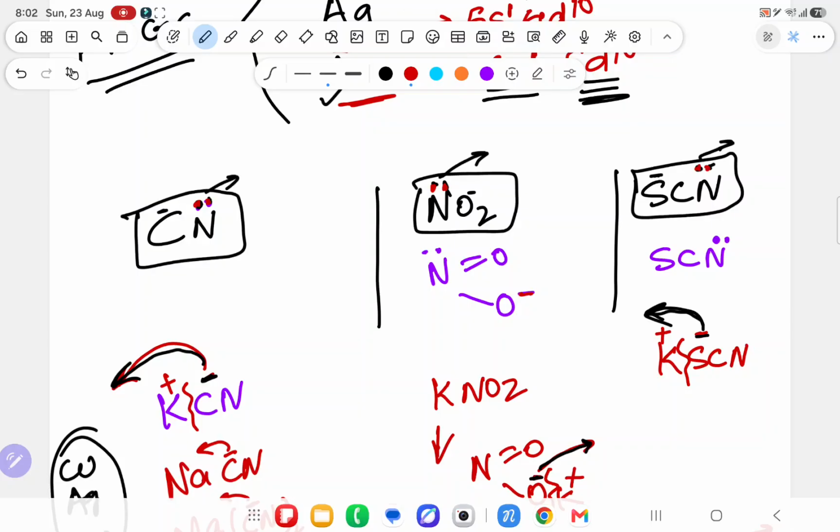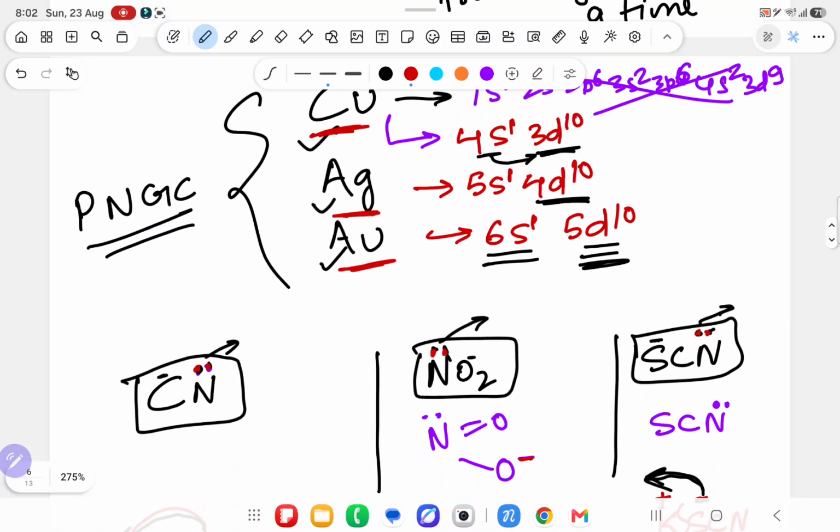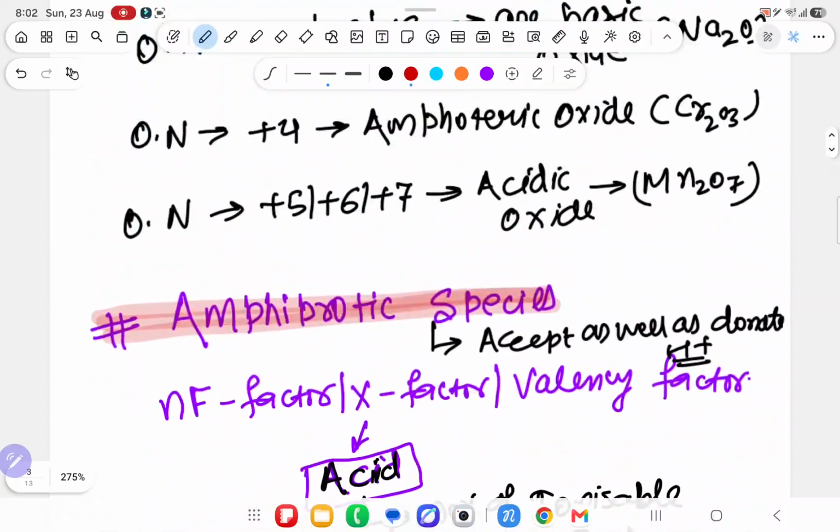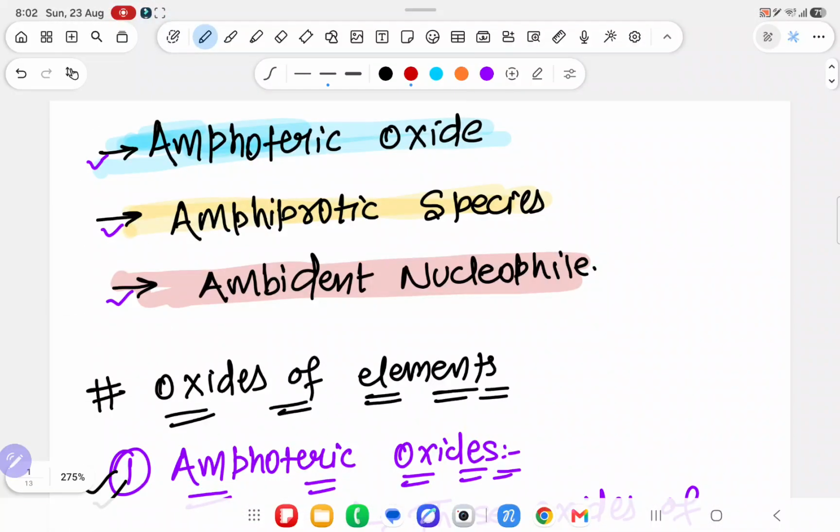So this is all about amphiprotic species, ambident nucleophile, and amphoteric oxide, acidic oxide, basic oxide. These are very basic things. 90% of students do not know about this. Within 25 minutes I have completed this.